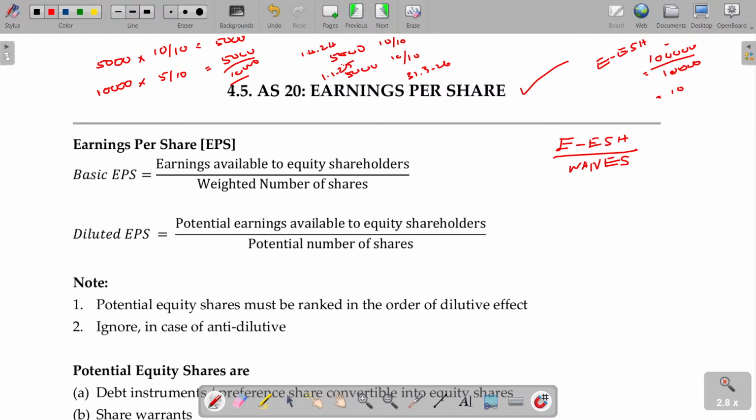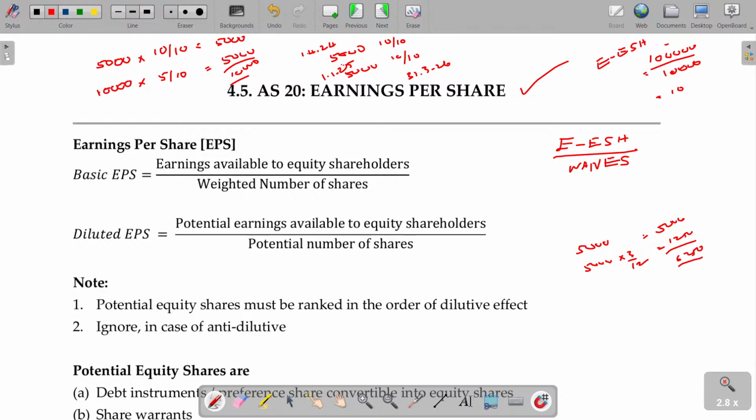5,000 shares exist round the clock for the entire year. Another 5,000 issued only on the 1st January 25. And how can you calculate? For the first 5,000, no problem. For the other 5,000, since the date of issue to the year end, how many months are there? Only 3 months. So into 3 by 12 will be taken. So 5,000 into 3 by 12 will be 1,250. 6,250 will be the weighted average number of shares.